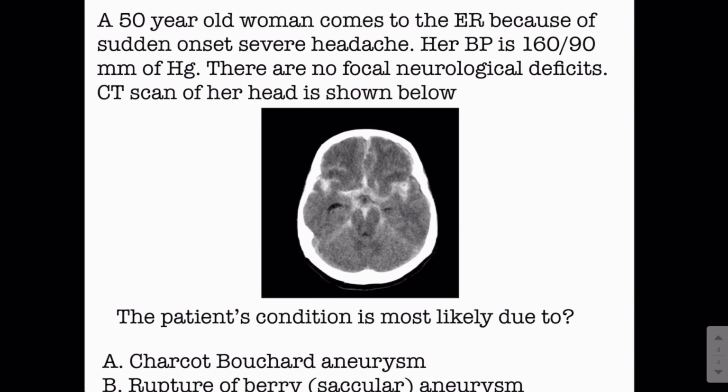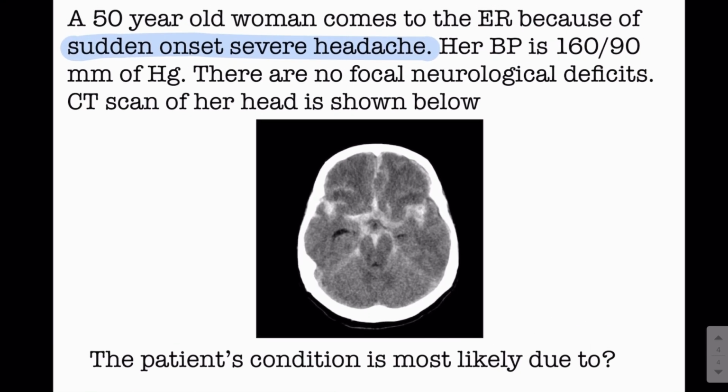A 50-year-old woman comes to the ER because of sudden onset severe headache. So guys, I told you that in subarachnoid hemorrhage, the headache is sudden in onset and it's a severe headache. Her blood pressure is 160/90. There are no focal neurological deficits. So usually we don't find any focal neurological deficits like the weakness of the limbs.